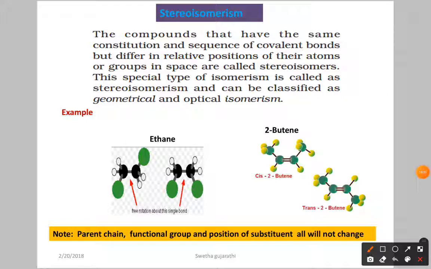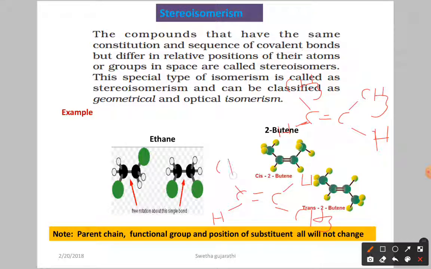Now let us see another example. Here we have 2-butene. I am going to write the structure of 2-butene in 2 ways. This is the one type. Now another time, I am writing the CH3 group in the opposite direction. This is the structure for this one.